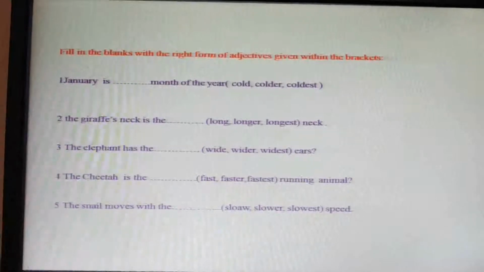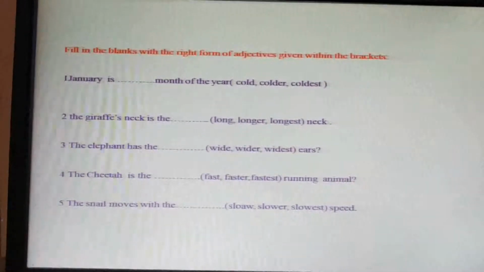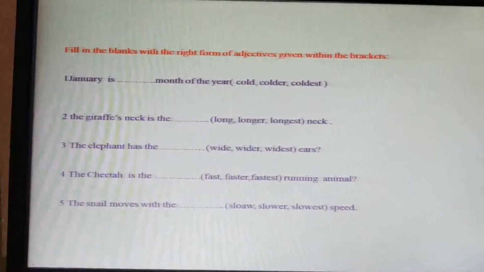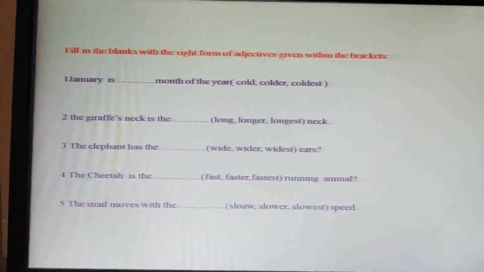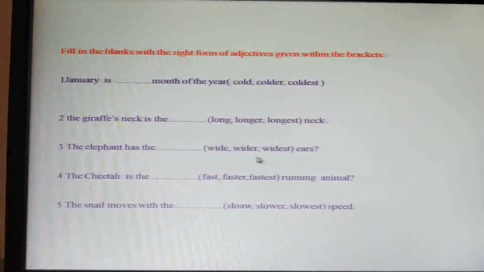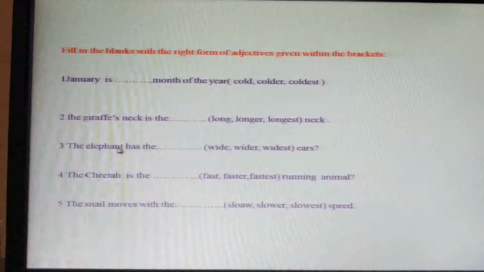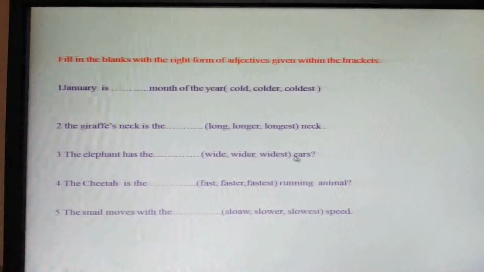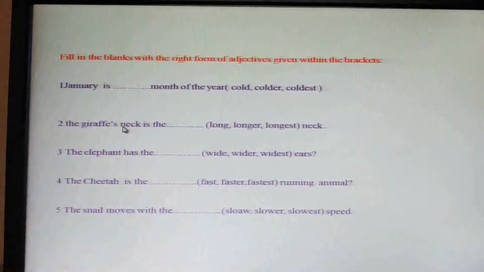You have to fill in there cold, colder or coldest, the right one. Number 2, the giraffe's neck is the longest neck. Number 3, the elephant has the widest ears. You must have seen an elephant's ear, think what it will be: wide, wider or widest. The giraffe's neck too, think: long, longer or longest.